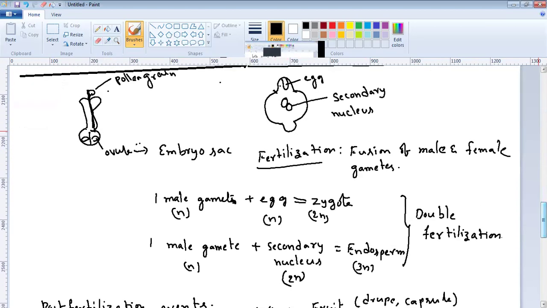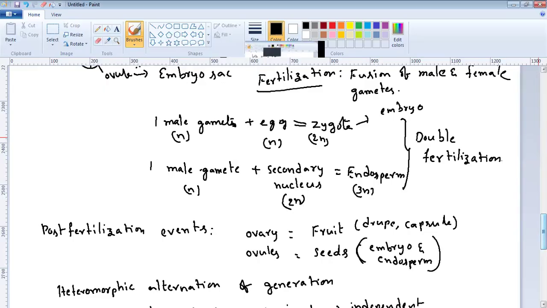Next, fertilization. Fusion of male gametes and female gametes is called fertilization. One male gamete fuses with the egg to produce the zygote. The zygote later develops into an embryo. Another male gamete fuses with the secondary nucleus to produce triploid endosperm. Here fertilization takes place twice, so it is called double fertilization. After fertilization, the ovary becomes a fruit, maybe drupe or capsule. Ovules become seeds. Each seed consists of embryo and endosperm.